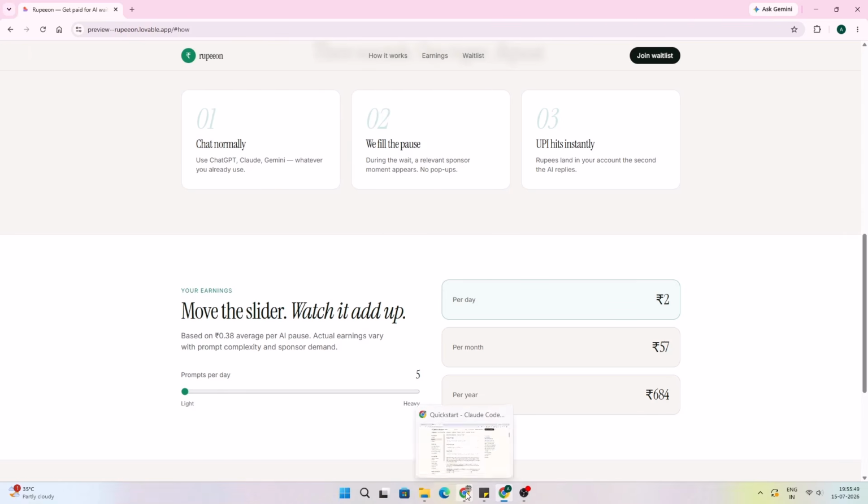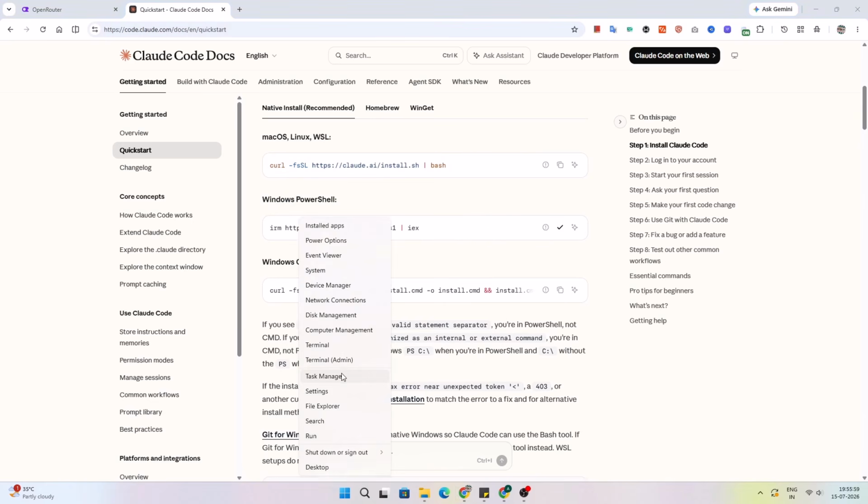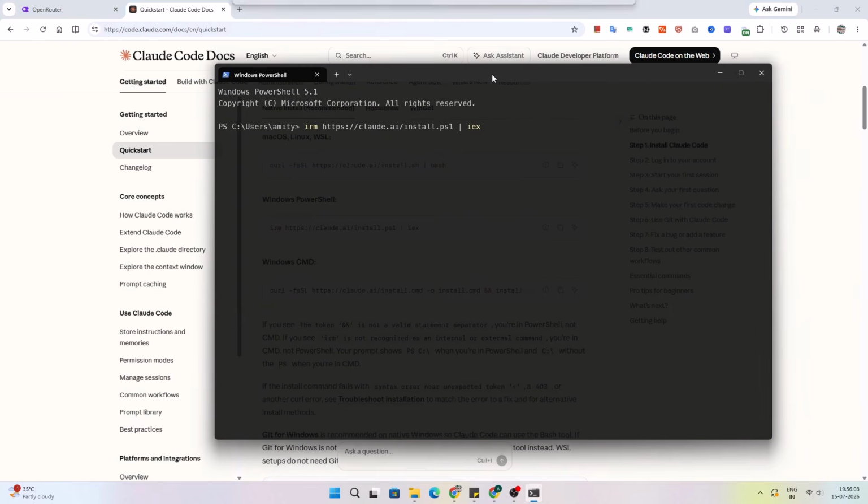Now go to your favorite browser and go to this URL to install Claude Code on your system. You can use one of these commands according to your environment. I'm using terminal, and I run this command. It will install Claude Code on your system. I have already installed it, so I'm not going to run this.